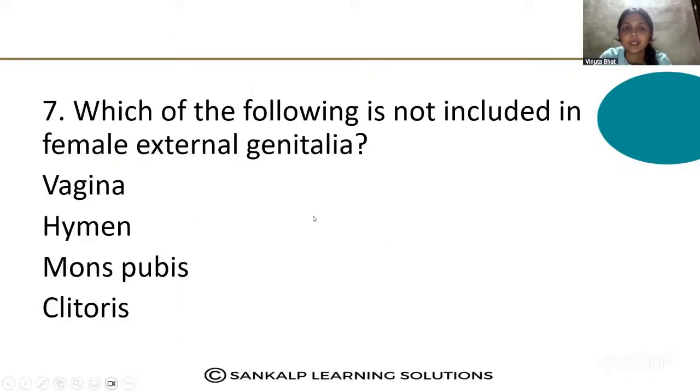Next question. Which of the following is not included under female external genitalia? First one, vagina, hymen, mons pubis, clitoris. Which of the following is not included under the female external genitalia?